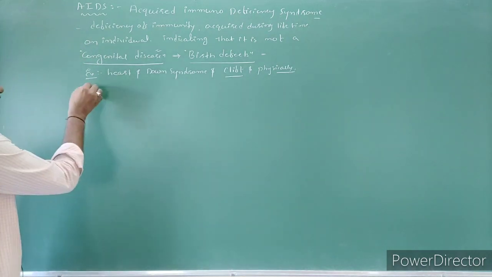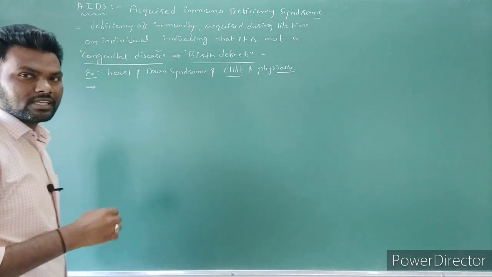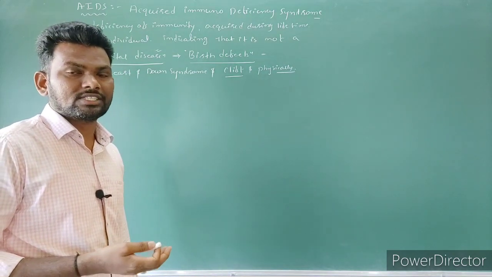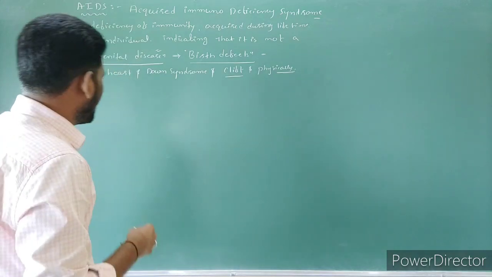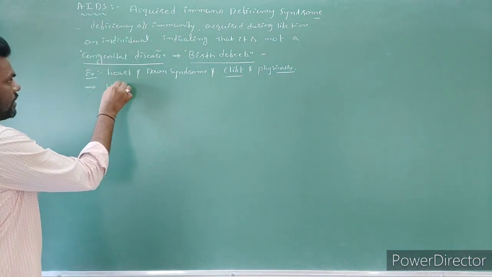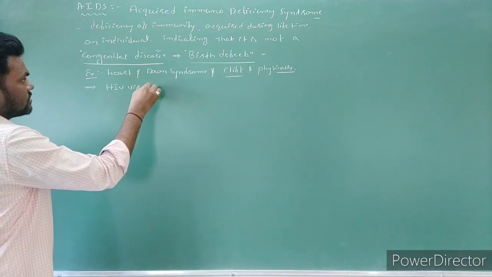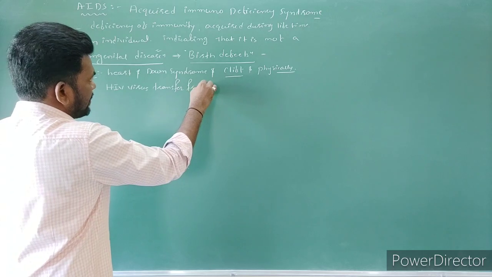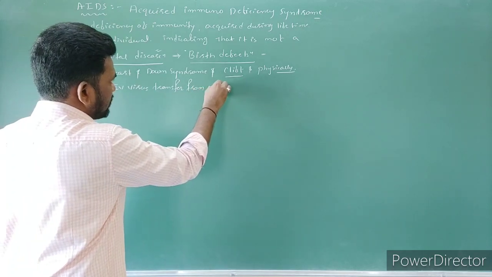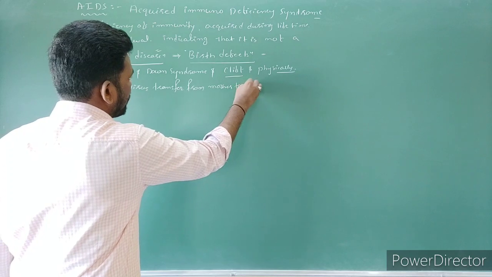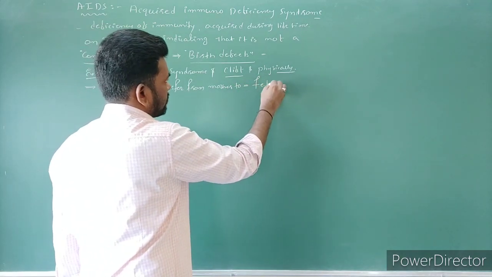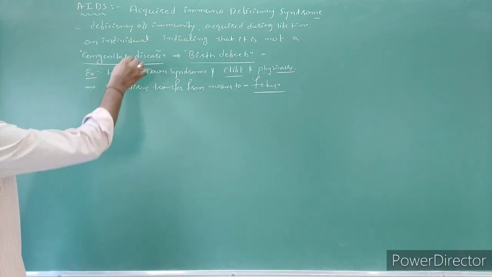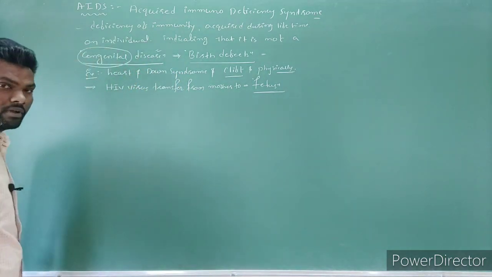And for example, if the disease is transferred from mother to fetus, the unborn baby, in that case we can call it congenital HIV. If the HIV virus is transferred from a contaminated mother, that is an AIDS mother, to the fetus, in such a case we consider it congenital HIV, right?